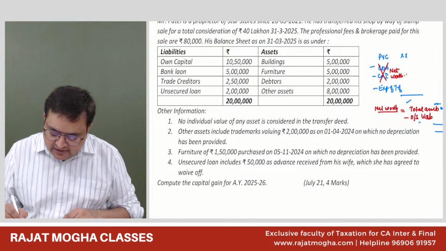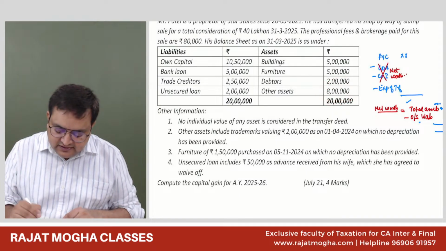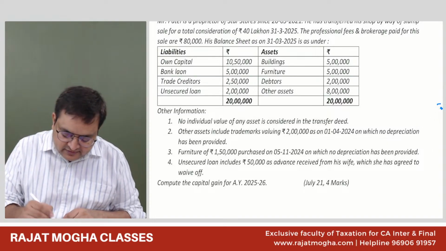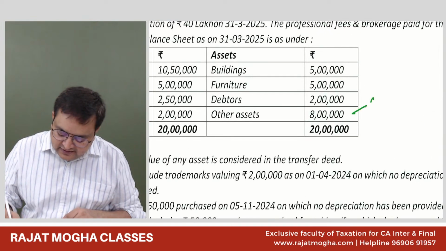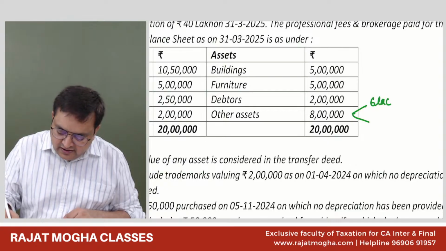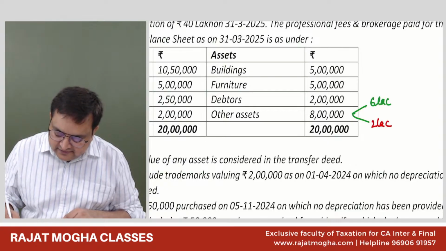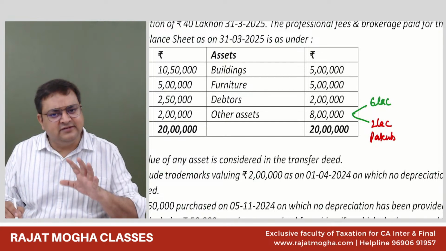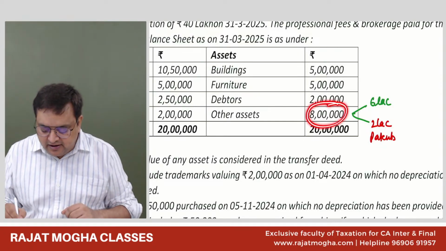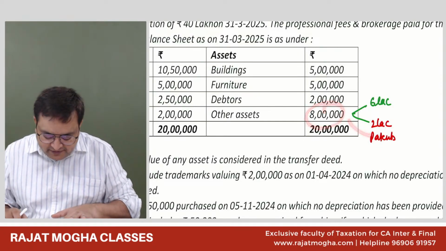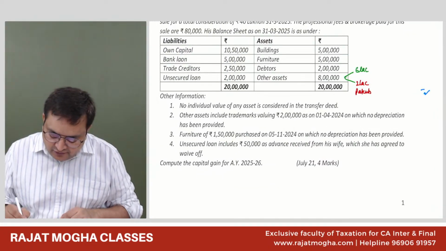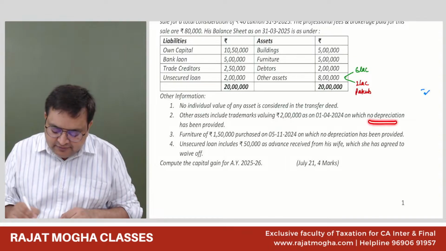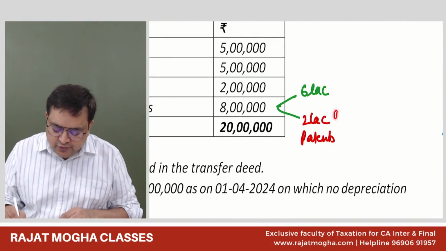Out of other assets of 8 lakh, 6 lakh is okay, and they are giving us information regarding the 2 lakh of patents. As on 1/4/2024 the value was 2 lakh and no depreciation has been provided. Please tell me what value you will take for this one.